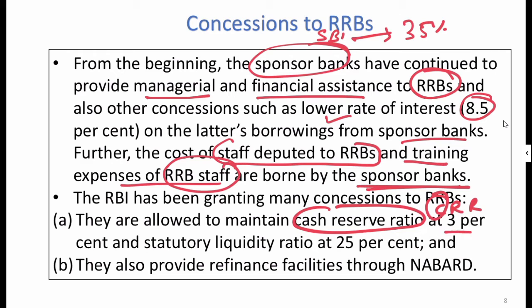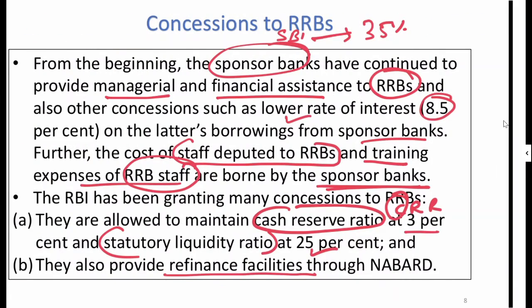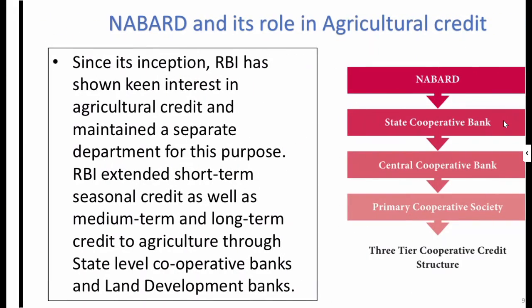Now at 3% and the SLR, so SLR means the commercial bank के पास जो पैसा अपने पास होता है. It means that the RRBs को कितना रखना है? 25%. Now they also provide refinance facility through the NABARD. So a refinance facility is also provided and it is provided through the NABARD.